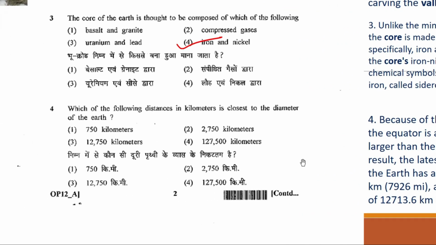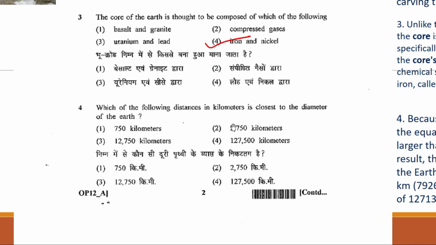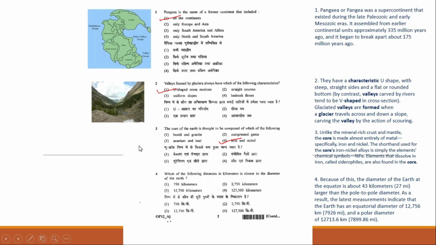Now have a look here. Which option is closest? 1, 2, 3 or 4? Which one? Third one, 12,750 kilometers. That's why the correct answer of your fourth question will be the third. 12,750 kilometers is the diameter of the earth.